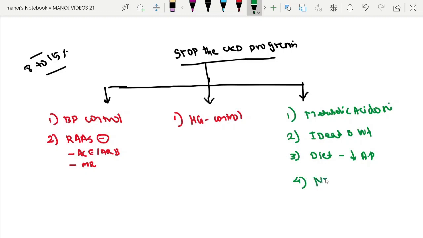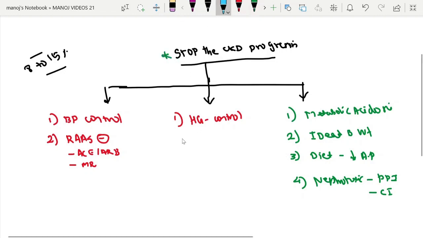And the final one is to avoid nephrotoxic drugs like PPI and contrast agents. So these are the most important factors to stop CKD progression.